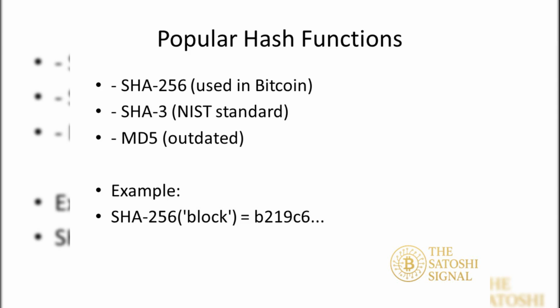There are several hash algorithms, each suited for different purposes. SHA-256 is widely used in Bitcoin. SHA-3 is a more recent standard by NIST. MD5 was popular but is now considered insecure. Notice how the hash of a block using SHA-256 results in a complex alphanumeric string, making it hard to reverse engineer.